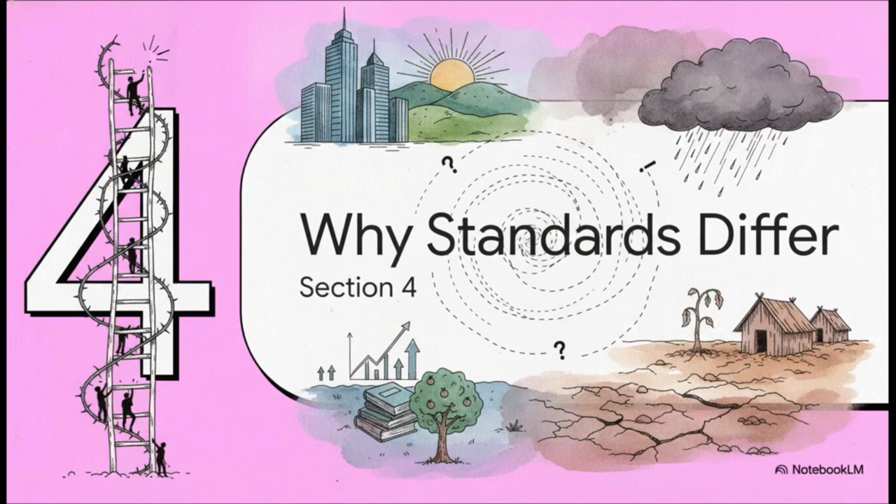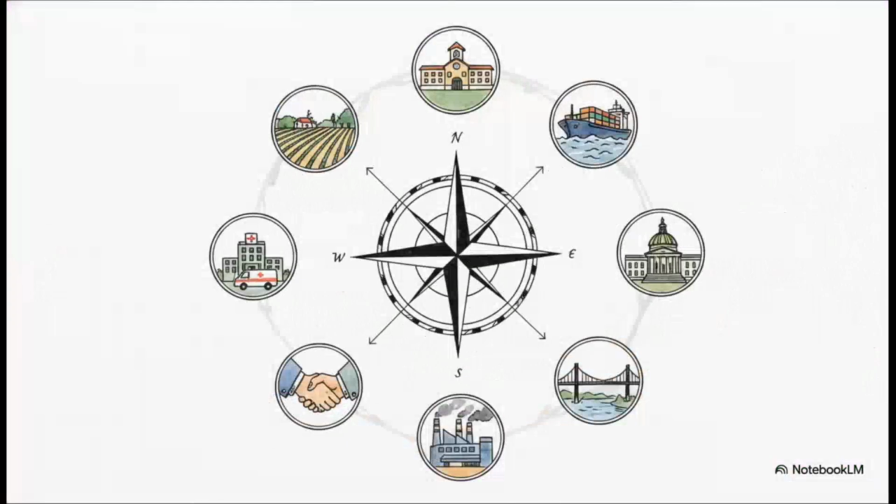Why do standards differ? Like, why is one country thriving while another struggles? Well, the differences arise from a pretty complex mix of historical, social, and geographic factors, but we can distill them down into these 7 core points. These factors are literally the engines that drive or stall a nation's prosperity and the well-being of its citizens. Access to quality education builds human capital, while global trade integration can lift millions out of poverty. But 2 of these factors deserve a much closer look.